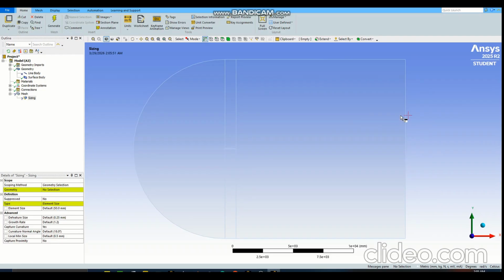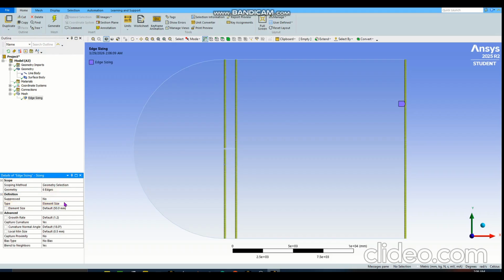Let's select the vertical lines of my boundary domain. I'm holding Control while selecting these lines, by the way. Do not forget that. Click Selection and hit Apply here. So these 6 edges should be selected when you are done with these steps. Now I will use the details view and change some of these. Type should be number of divisions. Make sure this is only 150.